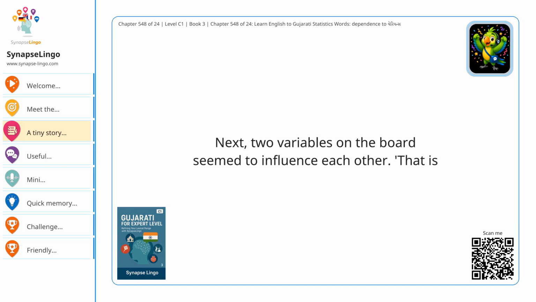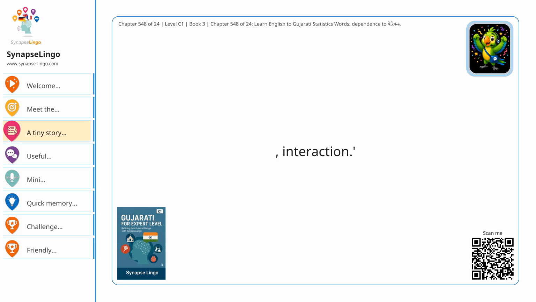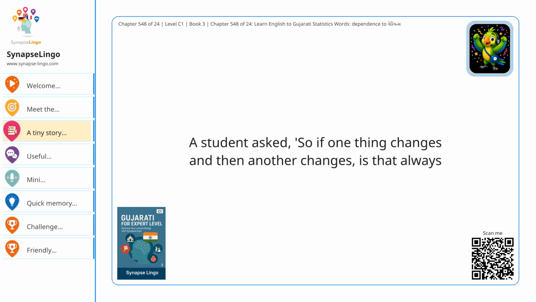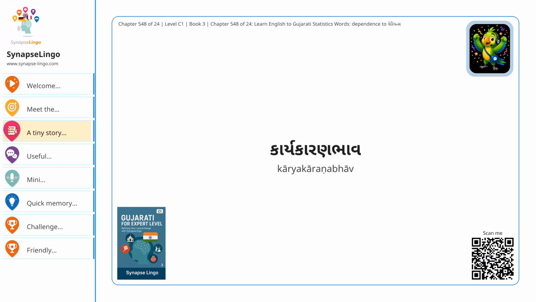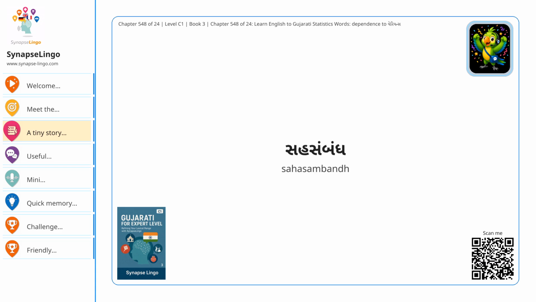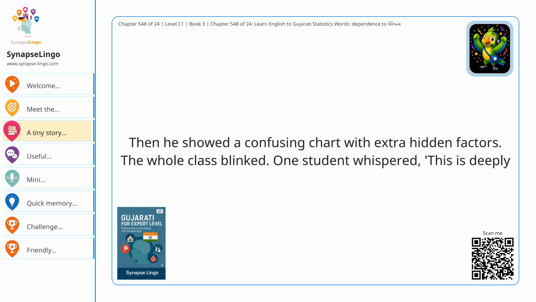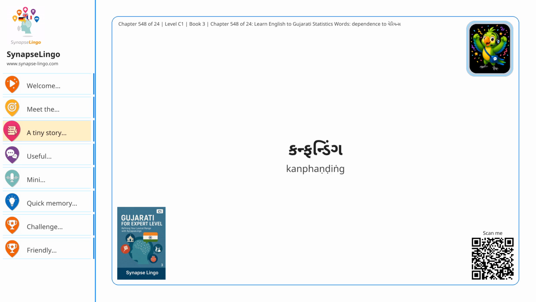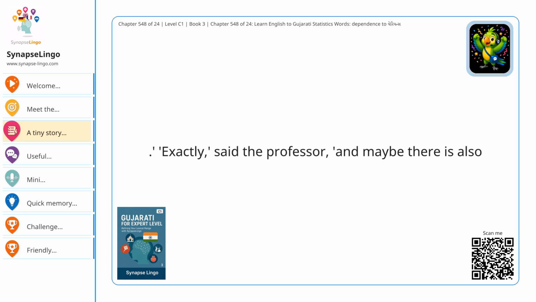Next, 2 variables on the board seemed to influence each other. That is पारस्परिक क्रिया, interaction. A student asked, so if one thing changes and then another changes, is that always कार्यकारण भाव, causality? Professor Mango gasped like someone had just insulted statistics. No, sometimes it is only सहसंबंध, correlation. Then he showed a confusing chart with extra hidden factors. The whole class blinked. One student whispered, this is deeply कन्फंडिंग. Exactly, said the professor, and maybe there is also पूर्वग्रह, bias in how the data was collected.